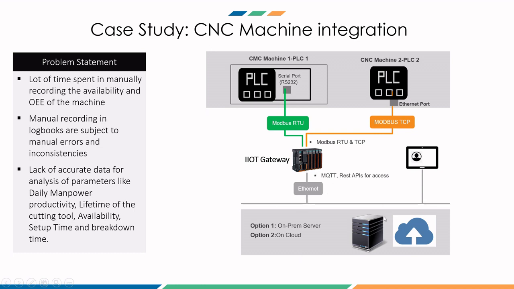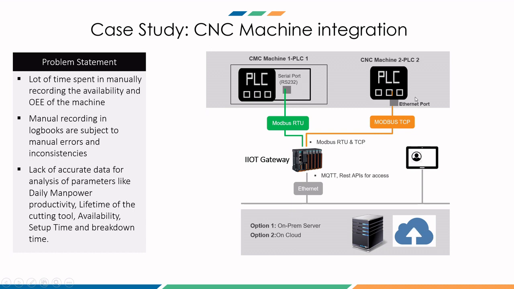And the platform which gathers data from multiple machines, here I have only shown two machines for explanation purposes, but it can be 10, 15, 20 machines. So the single platform that is there can be an on-prem server, which is in the factory itself, or it can be a cloud deployment as well. So there are two options.